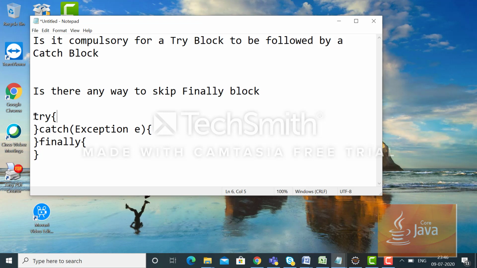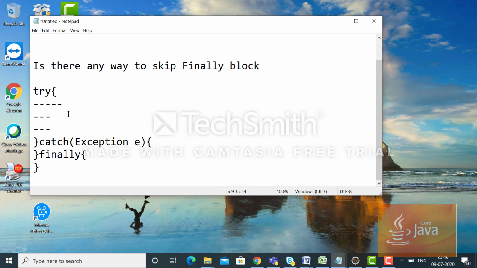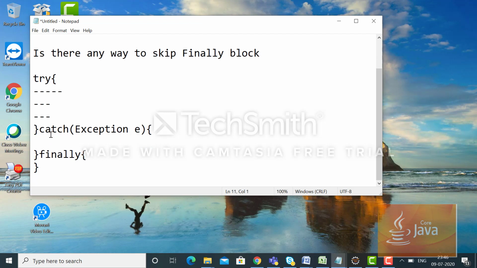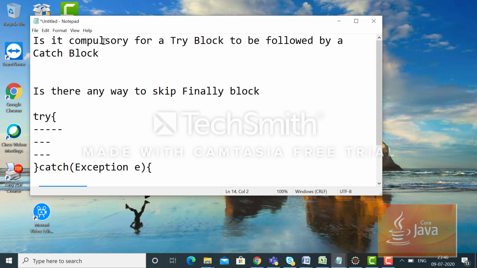As we know, the controller will first execute the statements written within the try block. Let's say a lot of statements are there. Then if any exception occurs, it will come to the catch block to handle the exception. And then finally, the block which is always executed irrespective of whether the exception occurred or not. So let's discuss the first point.